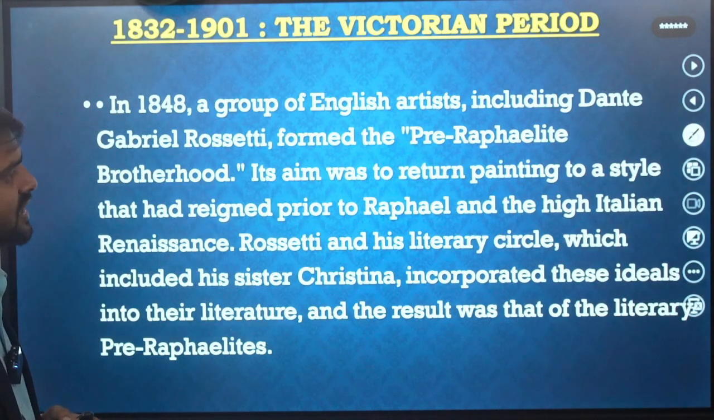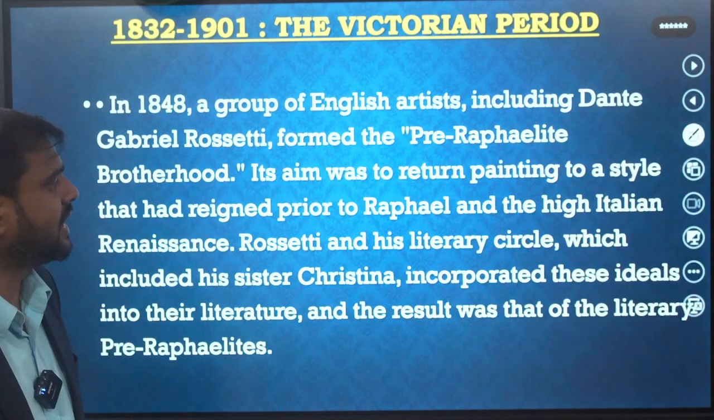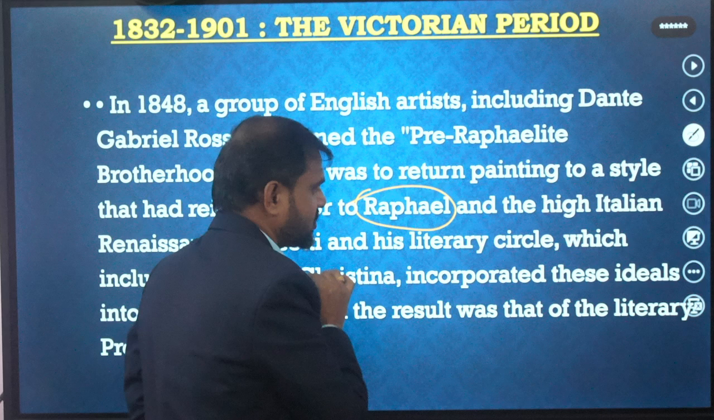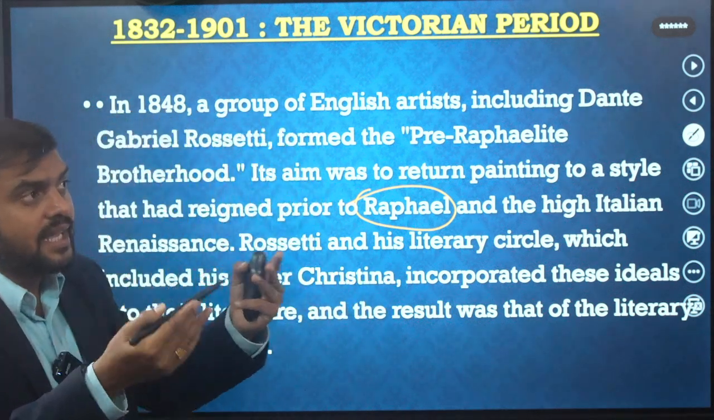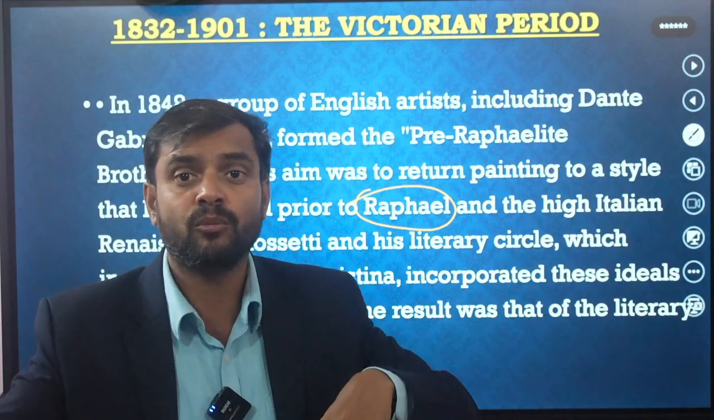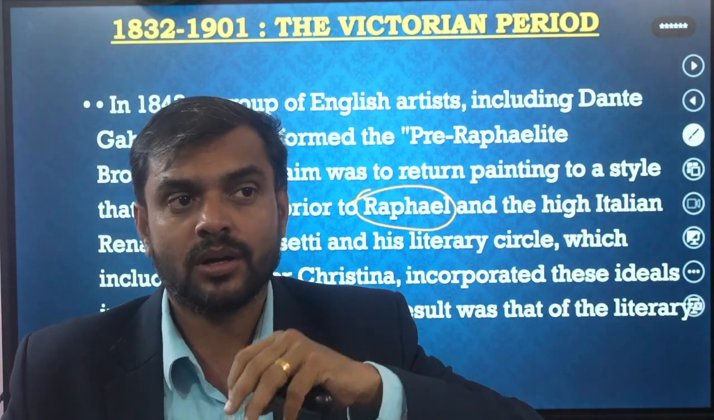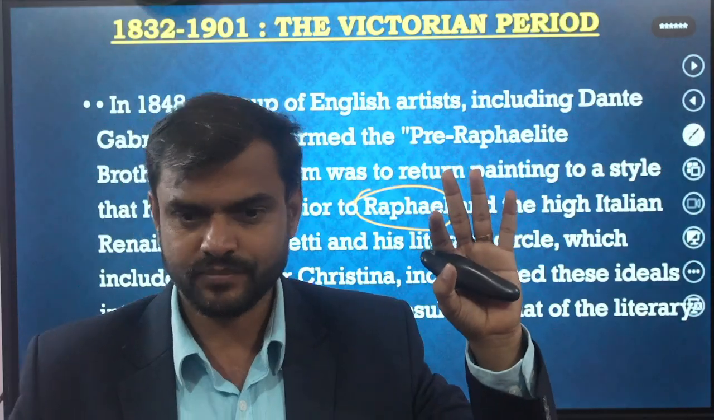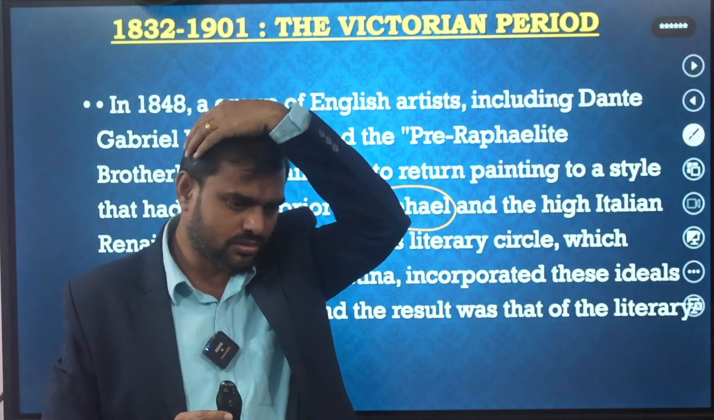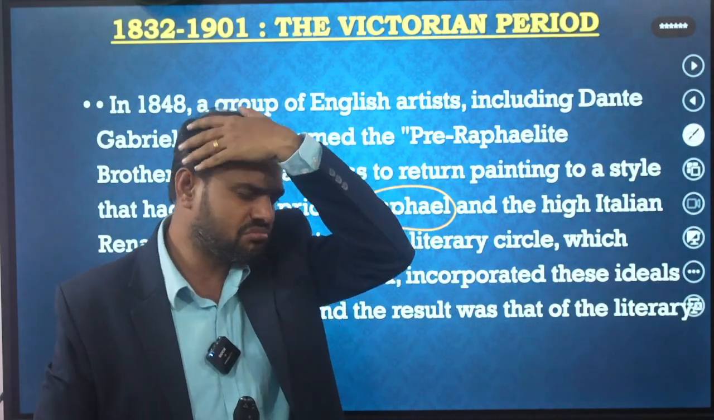The aim was to return painting to a style that had regard for Raphael and the High Italian Renaissance. Raphael is one of the greatest artists, painters. His ideas had to come back. In this period, the Mona Lisa painting became very popular. That was smuggled at that time. It was in a museum. Some people have tried to steal that. So that's why they have given much